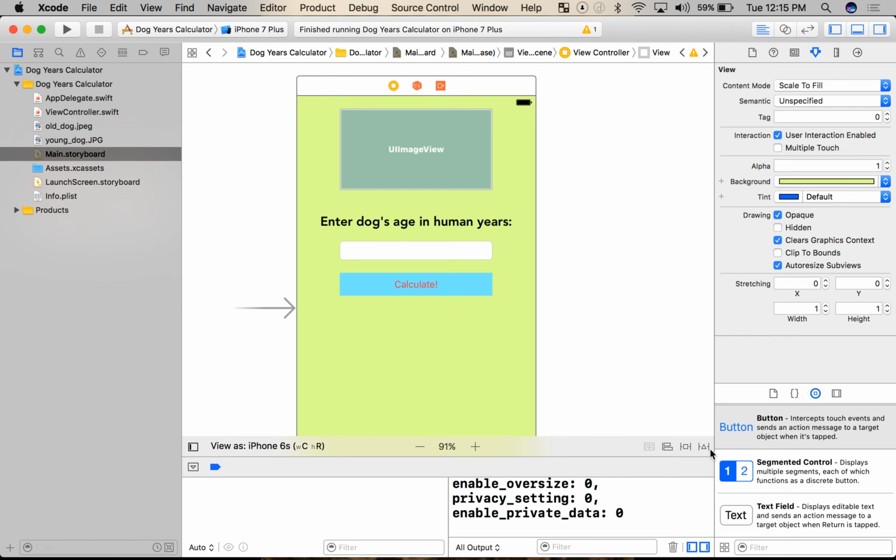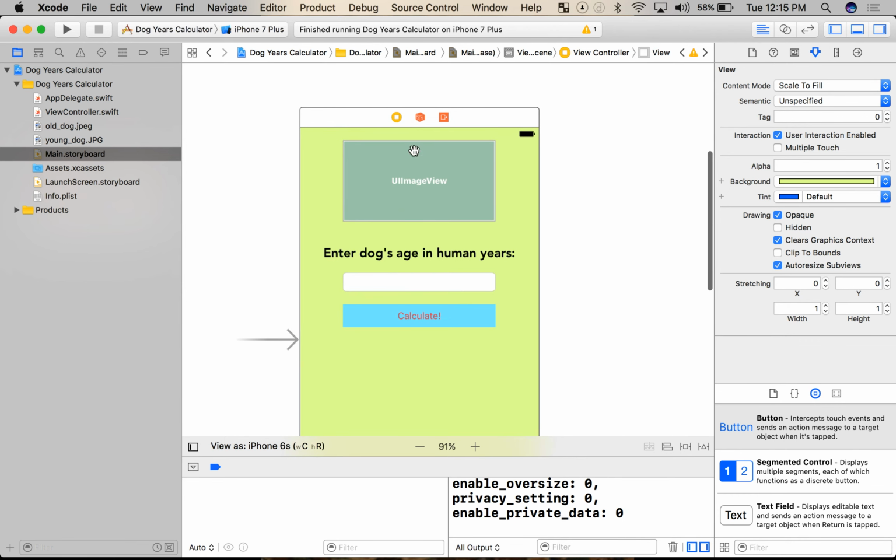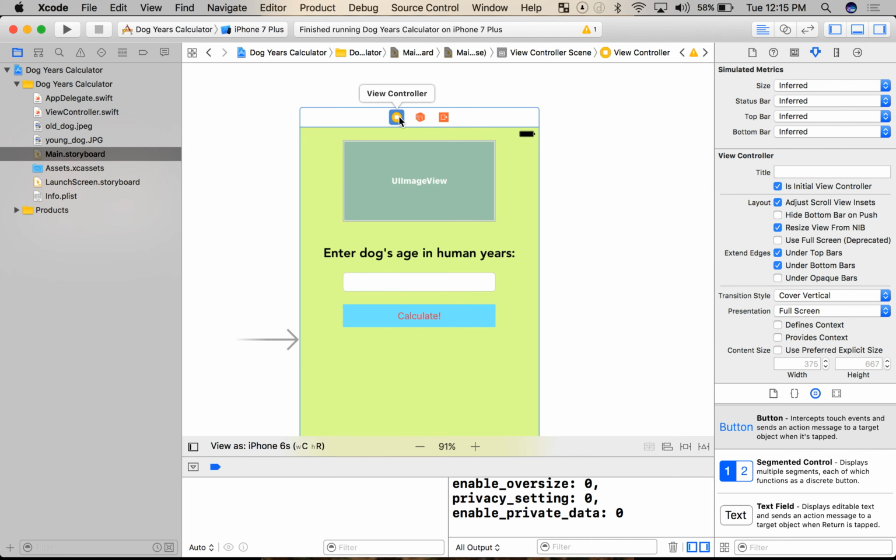Xcode, as an IDE, an integrated development environment, has all these tools here to make my job easier in building this app. Well, one of those things is I want it to look like this. I don't want to have to sit there and nickel and dime over exactly how many pixels each constraint is. So I'm just going to say, go ahead, Xcode, and if I wanted my app to look like this, suggest the constraints I should use. So I'm going to click on the entire view controller. And I'm going to go down to this little dude right here. It's a triangle inside a field goal post looking thing here. And if you hover over it, you'll see it says Resolve Auto Layout Issues.